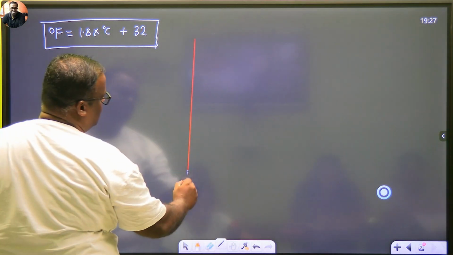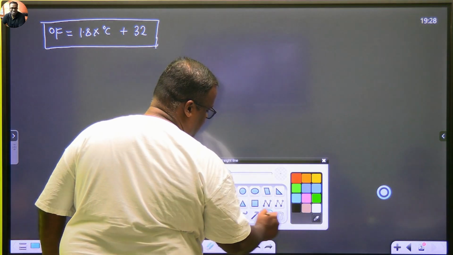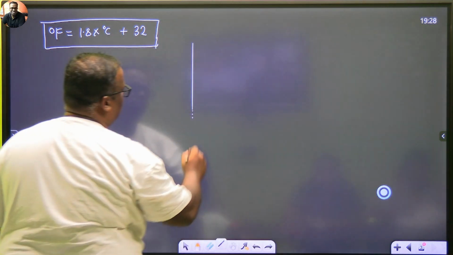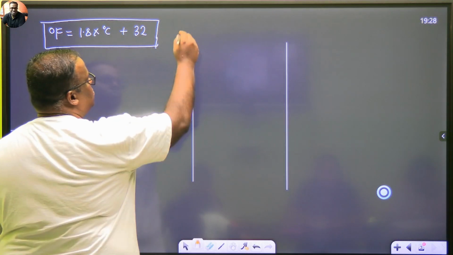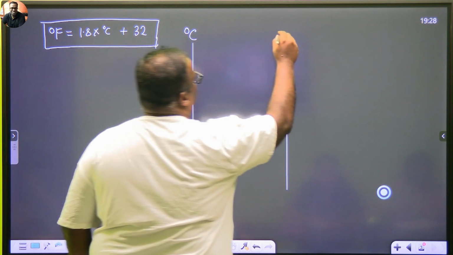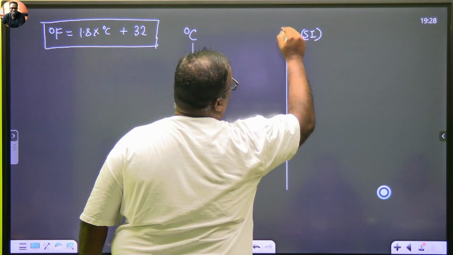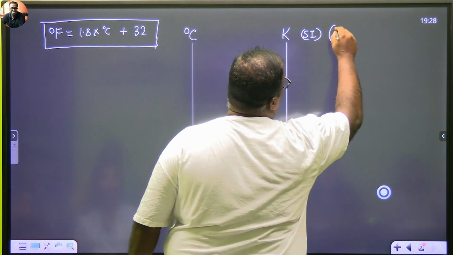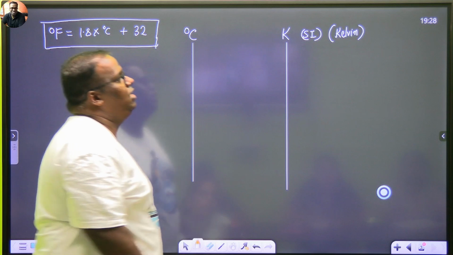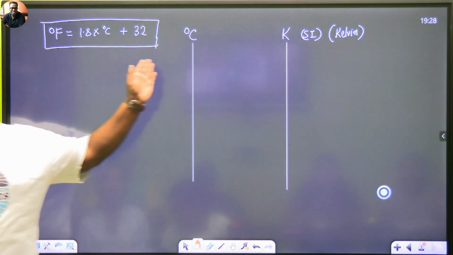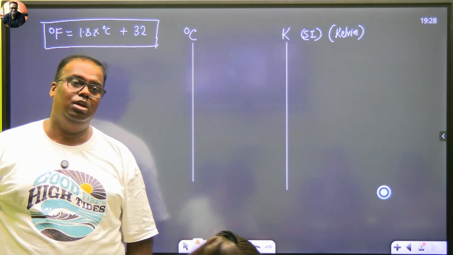So our syllabus has got two scales. One is the SI scale and one is the scale of degree Celsius. So this is my degree Celsius and this is the SI unit of temperature, and the SI unit of temperature is represented by K, named after Lord Kelvin. In engineering and all, we will never represent things with degree Celsius. We will represent it with what? Kelvin. It's named after Lord Kelvin.